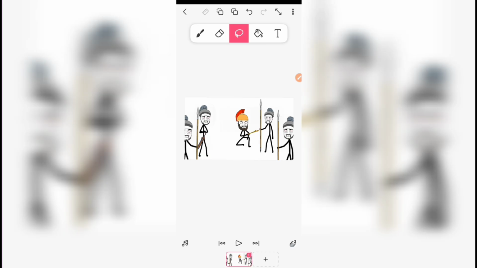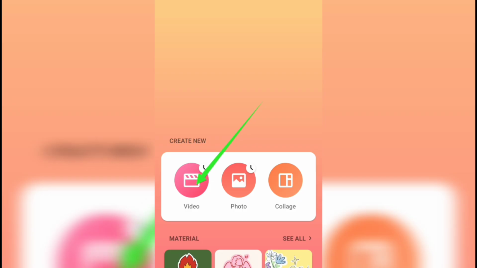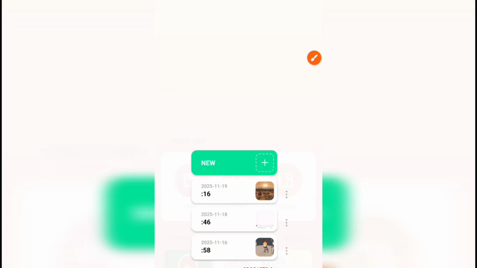So let me save this, and the next thing we are going to do is to head over to our video editor. You can use any video editor you are very convenient with, but for me I prefer using InShot. You can see InShot right here. So I'll be using InShot for this tutorial. So I'll click on InShot, then I click on video to start a new project. So I'll click on video and I'll click on new.